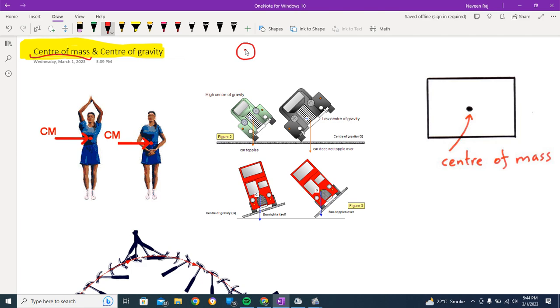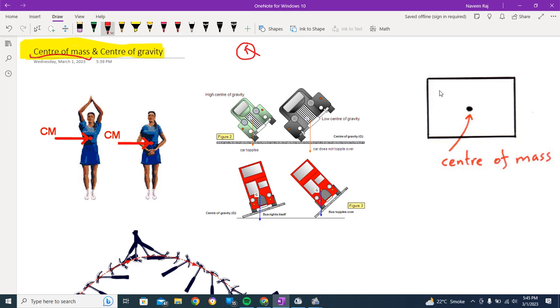Actually, the center of mass is something different from the literal meaning. We can say that the point at which all the forces are applied on a body is termed the center of mass. This is the actual concept. If you apply a force here, it acts on this point. From this point you visualize the motion, and from this single center of mass motion, you can determine the whole body's motion.